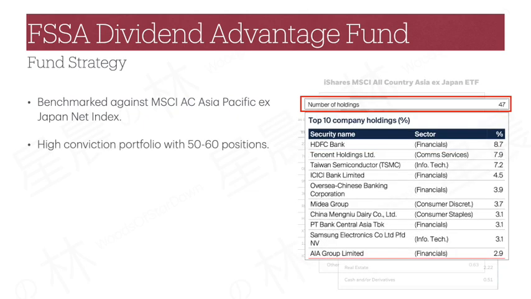AEP's strategy goes for a high conviction approach by investing in only around 50 to 60 positions. This translates to a very high active share of about 78%.